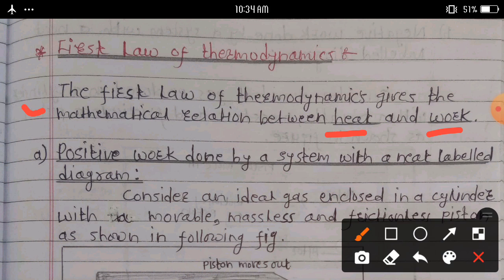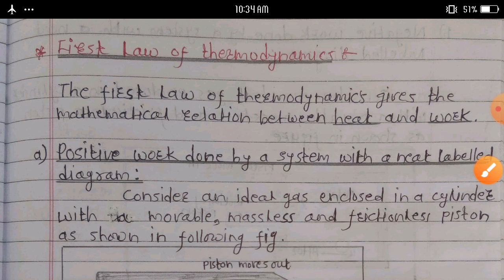We first discuss positive work done by a system with a neat labelled diagram, and then we discuss negative work done by a system with a neat labelled diagram.